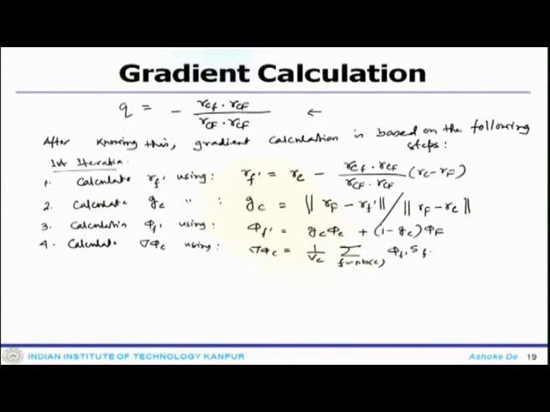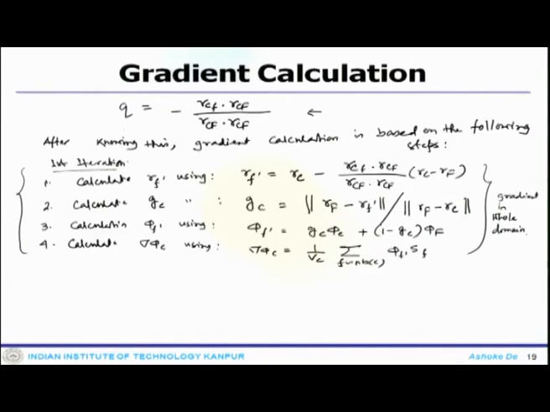Up to this, you need to calculate at the first iteration. So, in the first iteration you do the calculation and obtain the gradient in the whole domain.